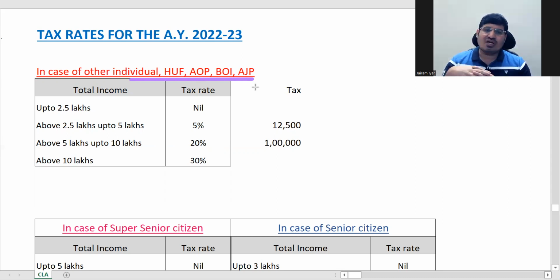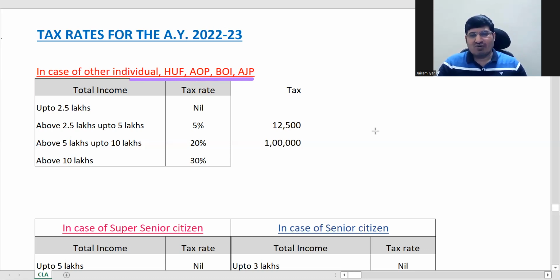The reason being, a local authority is a public authority, so the amount it collects is huge, and you cannot compare it with these collections.